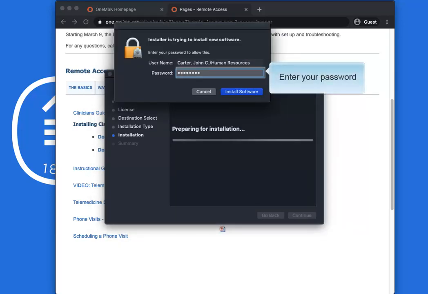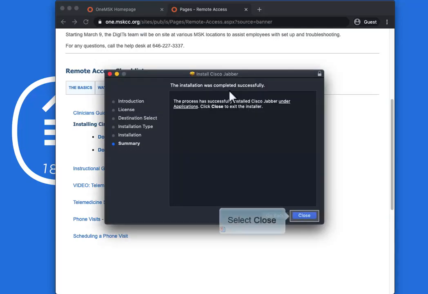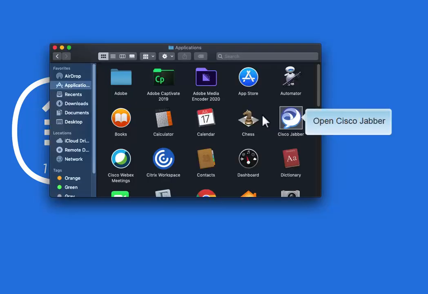Enter your password to install the application, and select Install Software. Close the installer and move the installer to the trash. Open Cisco Jabber from your applications.